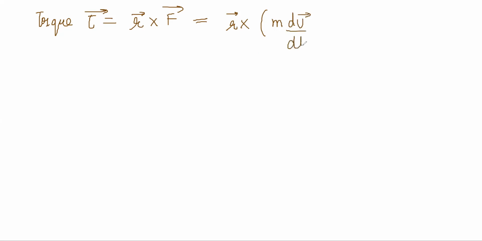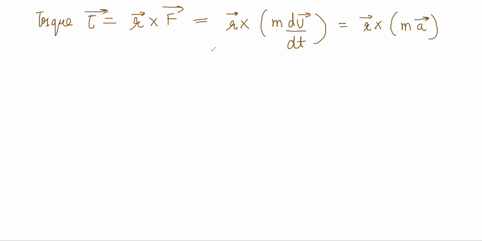So torque T is equal to R cross F, and F was equal to M dV by dt, or MA. So it is R cross MA.